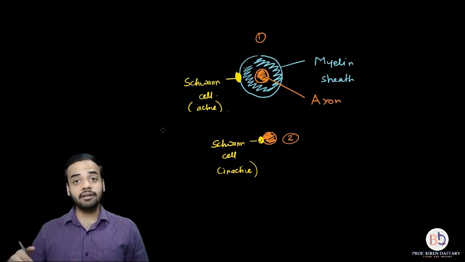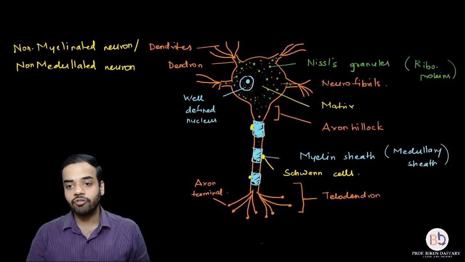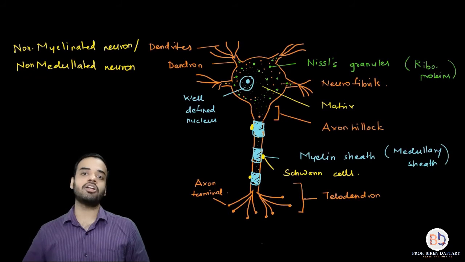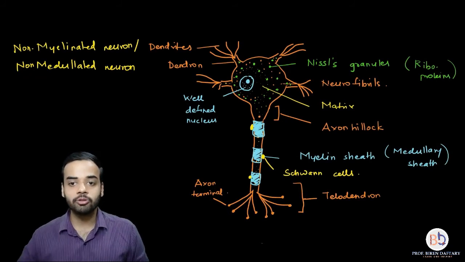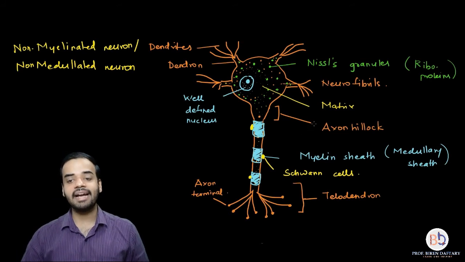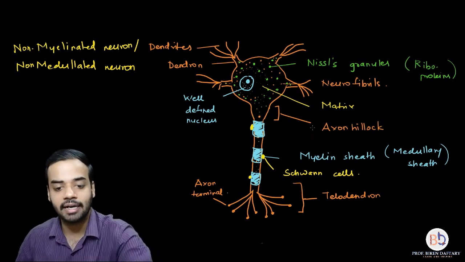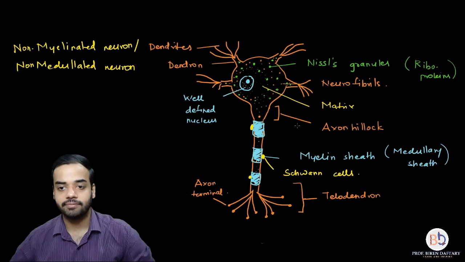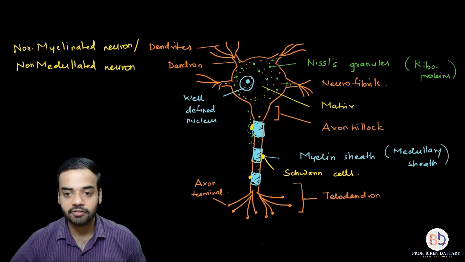Now there is a third layer which is present on the axon. Let us go back to the previous diagram. Whether it is a myelinated or a non-myelinated neuron, there is an outermost layer, and that layer is called the neurilemma. This neurilemma is basically the dotted structure which I am drawing.